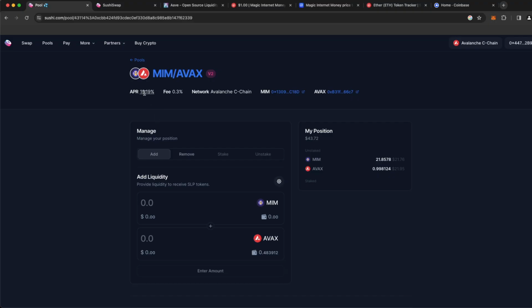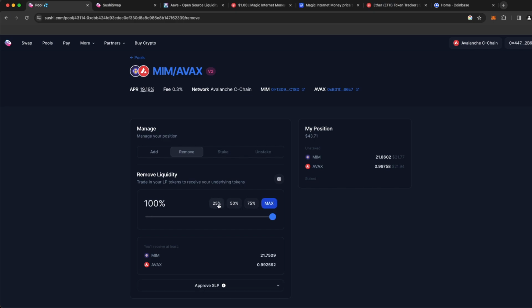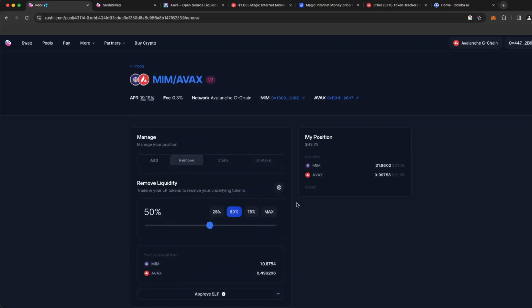Our money is pooled with everyone else. And now the APR just went up a little bit and it's earning 19.19% if everything stays the same forever. Of course, things change. So these APRs may go up or they may go down based on the supply and demand of the network. And when that happens, we can always just come in here and remove our liquidity. We can choose to take the max or half of it or 25%, and we can cash out here from the liquidity pool.